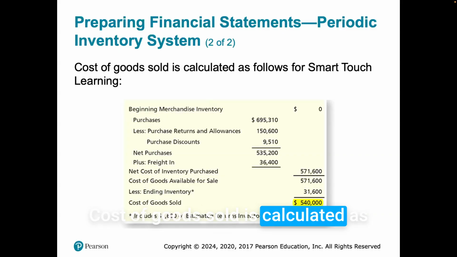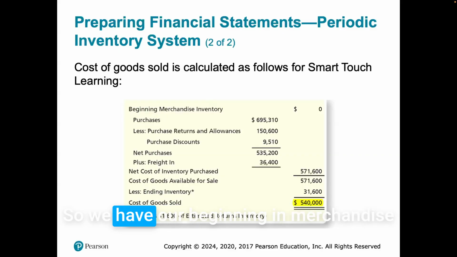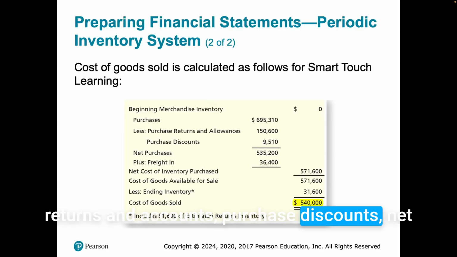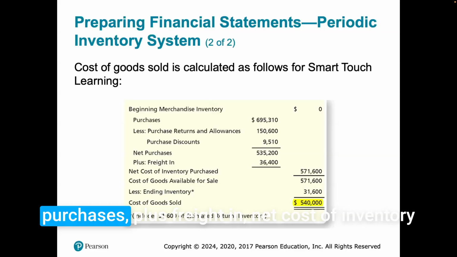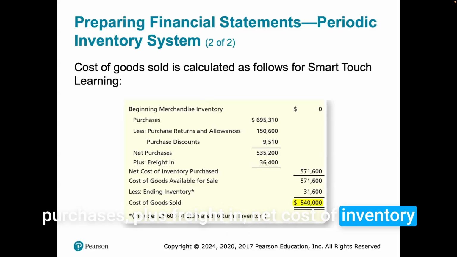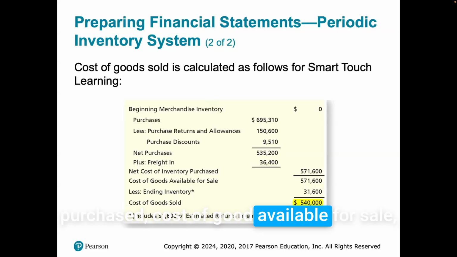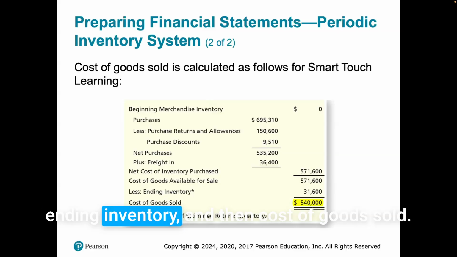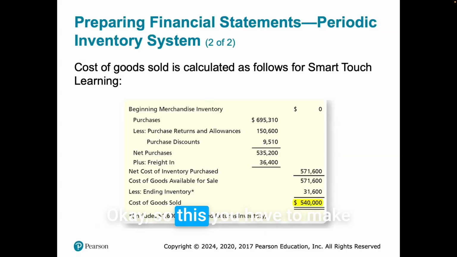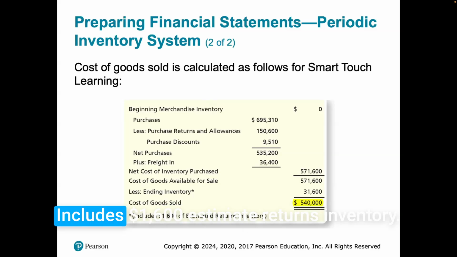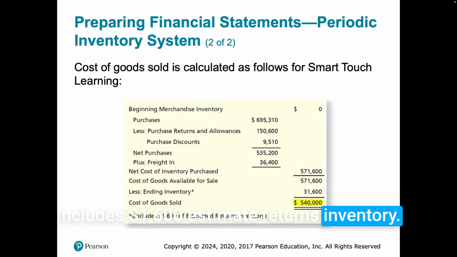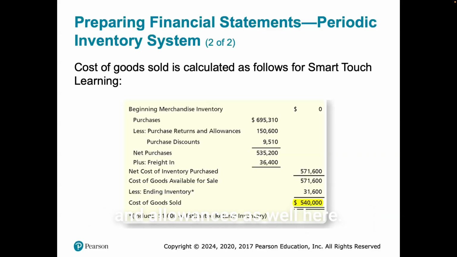Cost of goods sold is calculated as follows for Smart Touch Learning. So we have our beginning merchandise inventory, 0, purchases, less purchase returns and allowances, purchase discounts, net purchases, plus freight in, net cost of inventory purchased, cost of goods available for sale, ending inventory, and then cost of goods sold. Okay, so you have to make sure that you're doing this. This includes a $1,600 estimate for returns inventory. So here you have purchase returns and allowances as well.